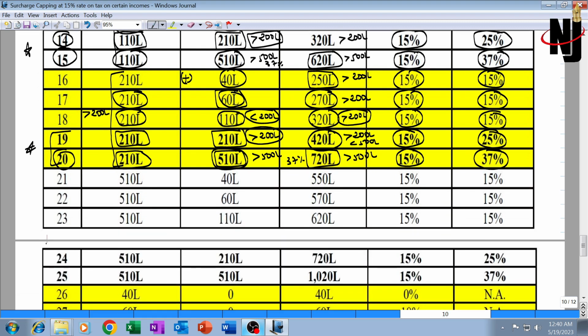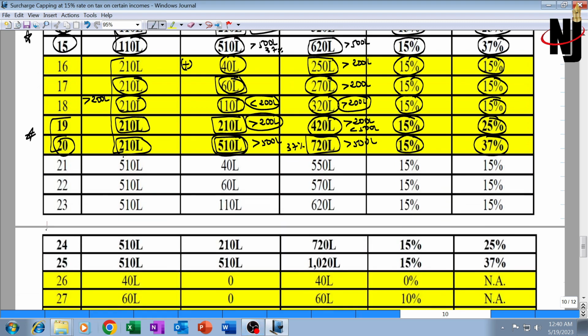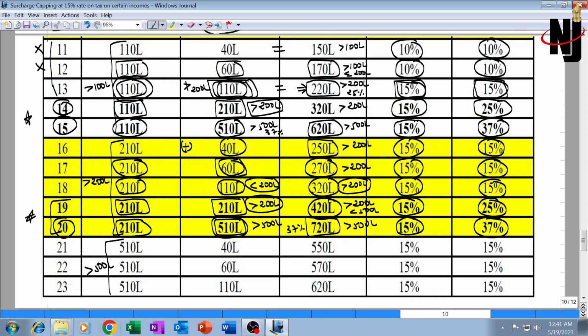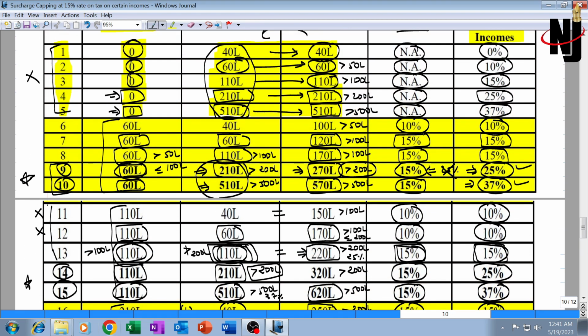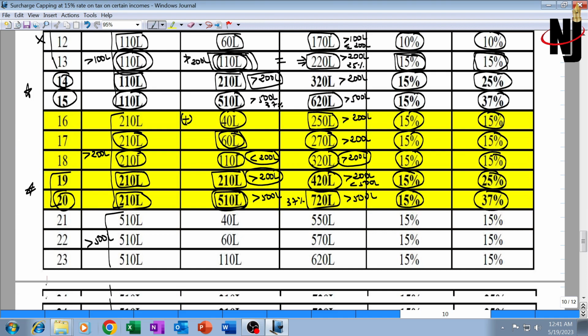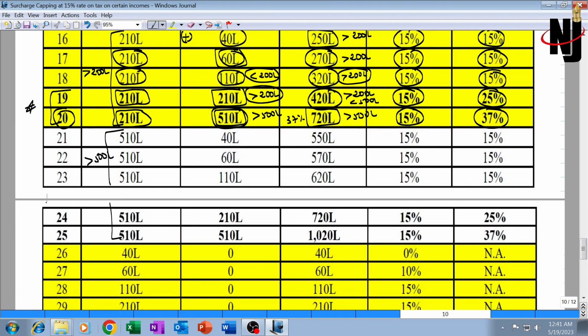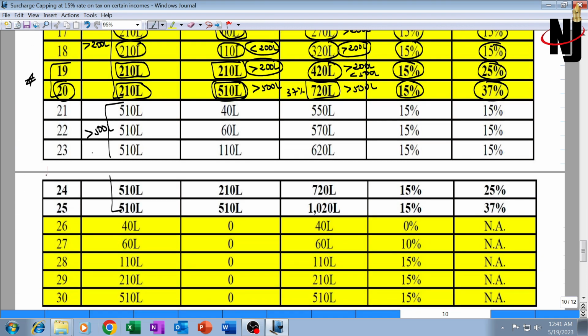Illustrations 21, 22, 23, 24, 25. Here the special income is greater than 5 crore. However, the amount of special income has no role to play. If you look at all these illustrations, you will have a proper understanding if you glance through all of them. I have tried covering everything very comprehensively. Again, situations 21, 22, 23 are okay. 24 and 25 will be the most important.